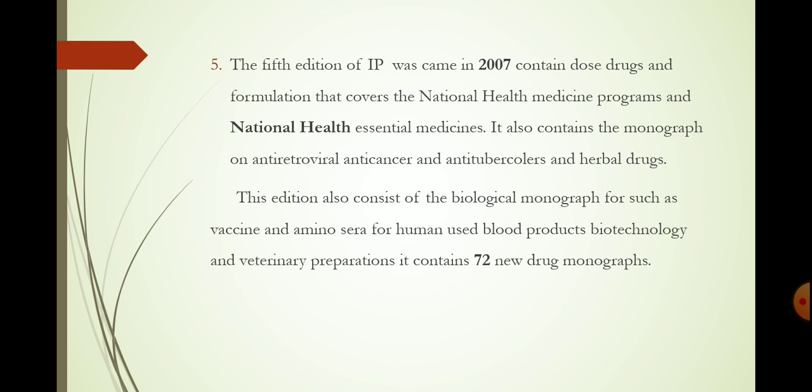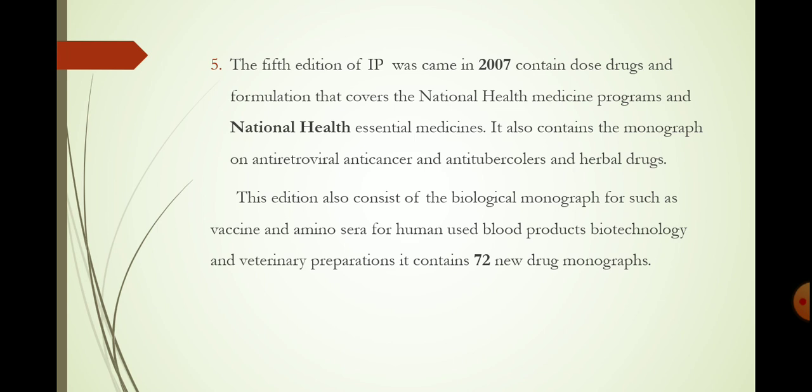It contained drugs and formulations that cover the National Health Program and the National List of Essential Medicines. It also contained monographs on antiretroviral, anti-cancer, anti-tubercular and herbal drugs.